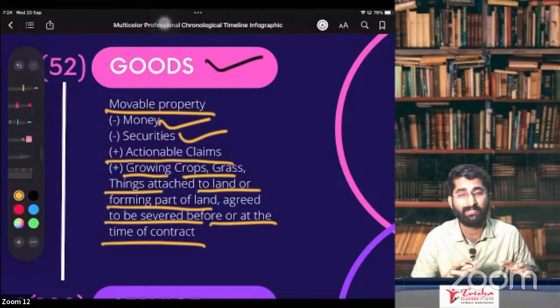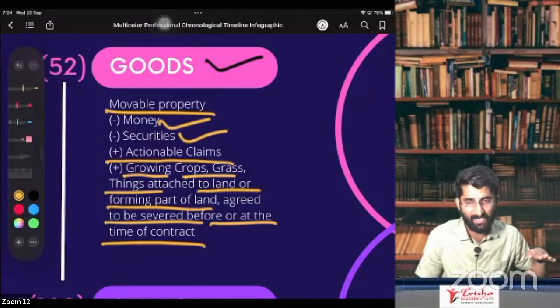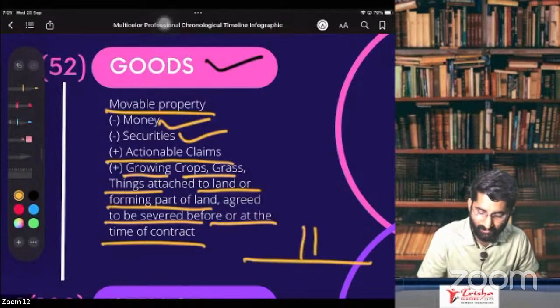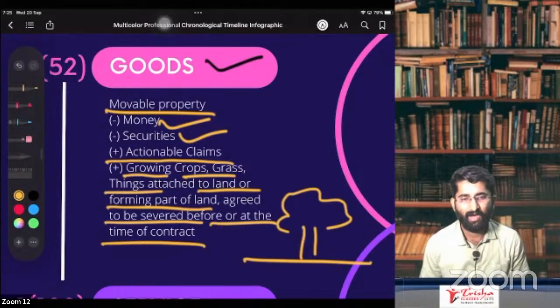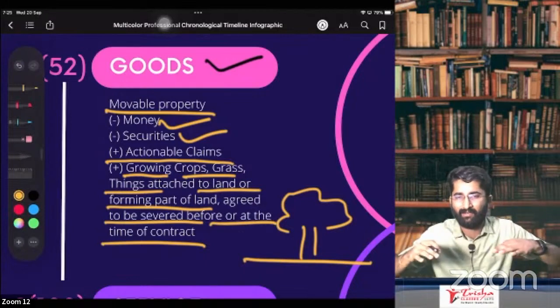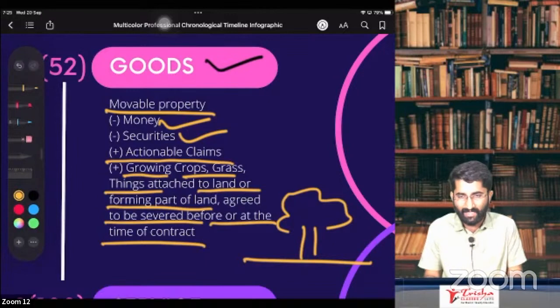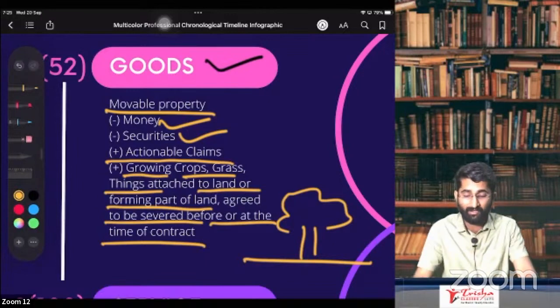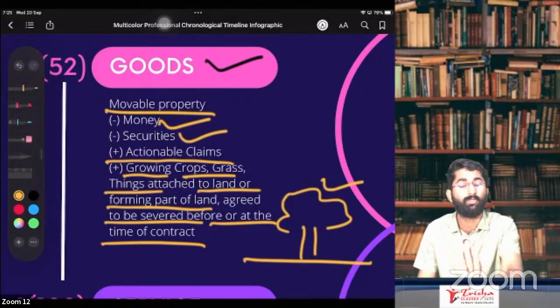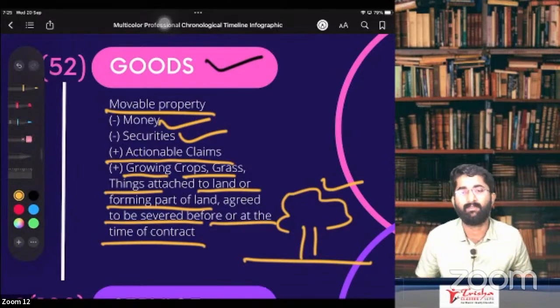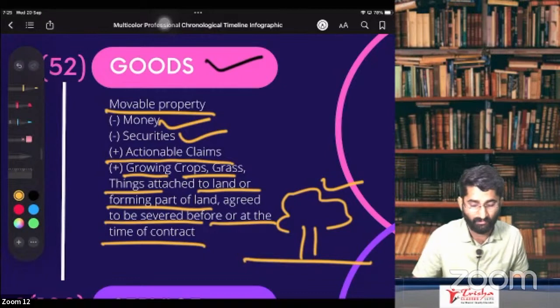So what is there? I have a land. In that land, there is one mango tree. Now I am not agreeing to separate it from the land. I agree that I will sell you this land. I am agreeing to sell this land to you. I am not agreeing to separate this. Will it become goods? No. Only when you agree to separate it, only then it will become goods. So this is the definition of goods here.